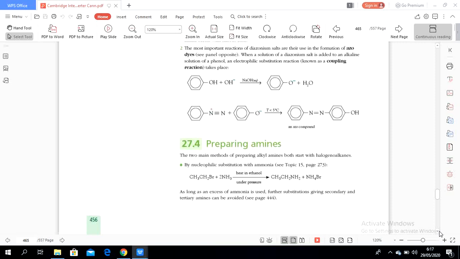Heat in ethanol is the solvent, and under pressure is the condition. The other reactant is ammonia. So a halogenoalkane reacts with ammonia to form an amine and a salt. As long as an excess of ammonia is used, further substitutions giving secondary and tertiary amines can be avoided.